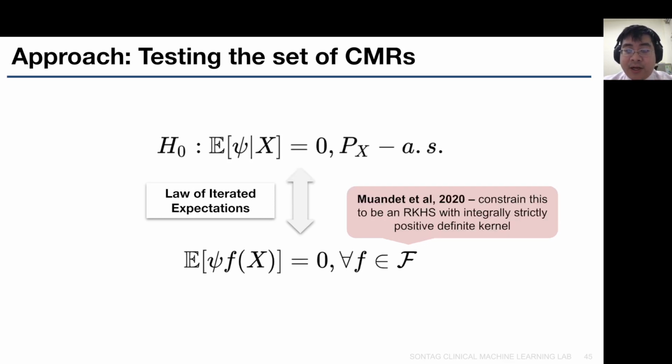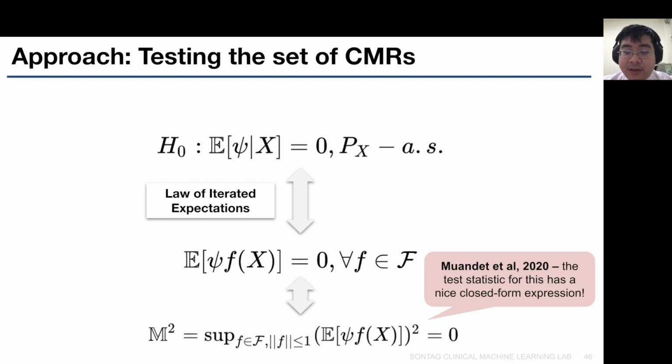Actually, if we use a previous result from Muandet and constrain the function f to be within an RKHS with an integrally strictly positive definite kernel, we can ensure that the set of conditional moment restrictions above is actually equivalent to the marginal moment restrictions below. To test for the set of marginal moment restrictions, we can find f within the RKHS that maximizes the square of the expectation of psi f of X. If this statistic is away from 0 significantly, then we reject the null hypothesis, meaning that we want to reject the observational study.